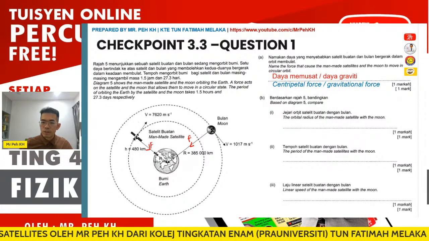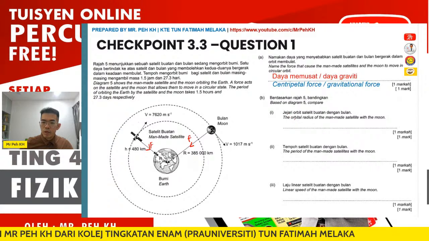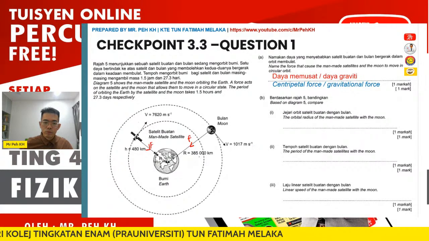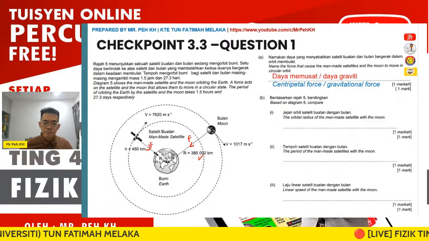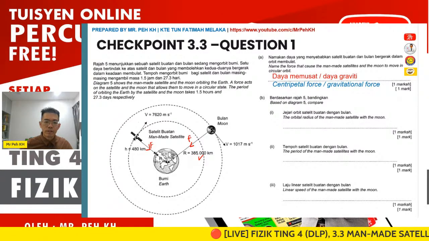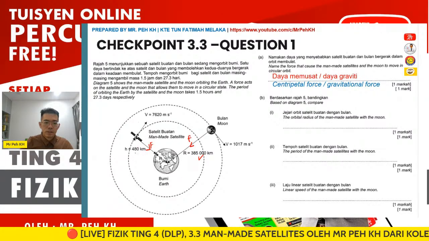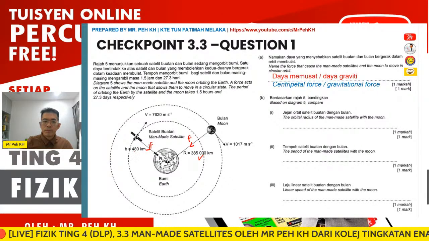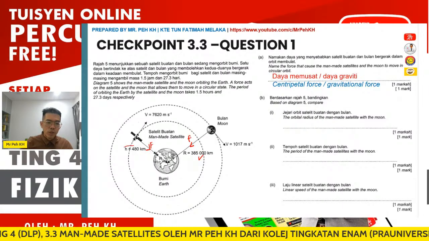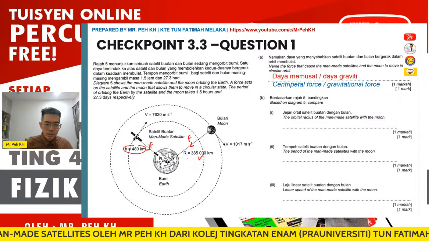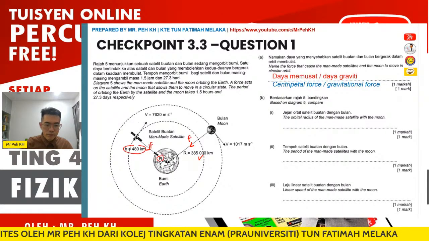The orbital radius we are referring to is R, which here will be 385,000 km. Then for the man-made satellite, actually you are given H only, excluding the R, right?